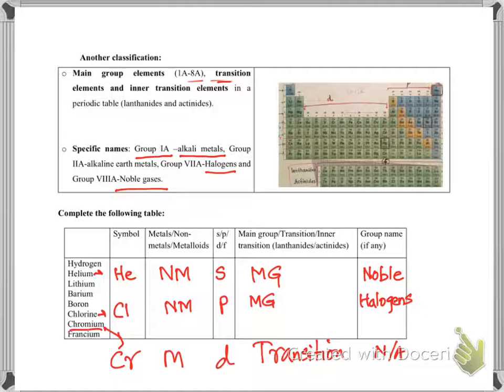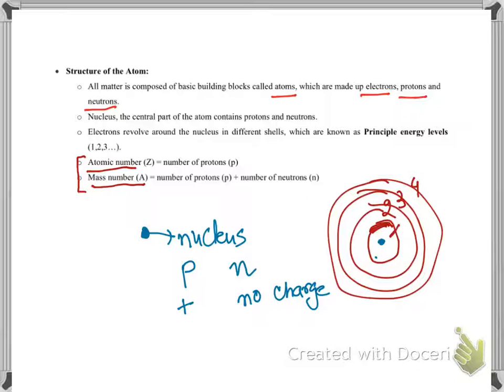This is not the mass number, it is the atomic mass. So atomic mass and mass number are two different things, and I have posted a very short video on Canvas on how to find the atomic mass. So for example, let's take some examples. For example, sodium.